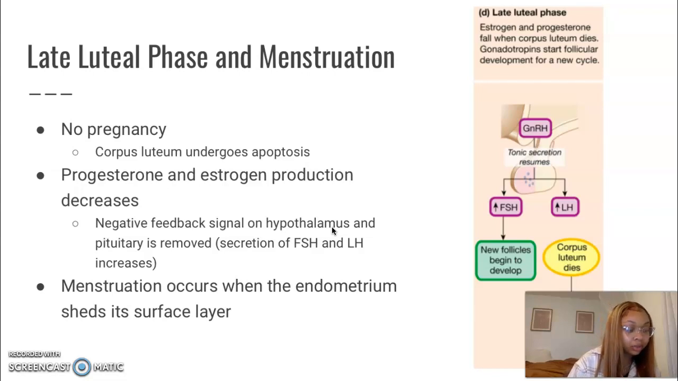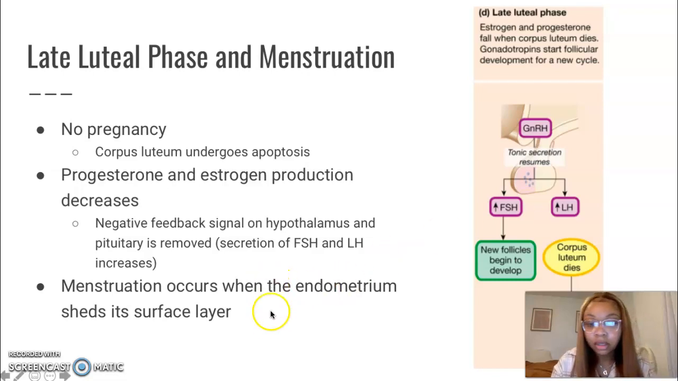Menstruation usually lasts about 3 to 7 days into the follicular phase of the next ovulatory cycle. In this diagram, you can see follicle stimulating hormone and luteinizing hormone production increasing and developing new follicles, which brings us back to the beginning of the cycle. And also, I forgot to mention that menstruation is basically shedding of the endometrial surface layer.